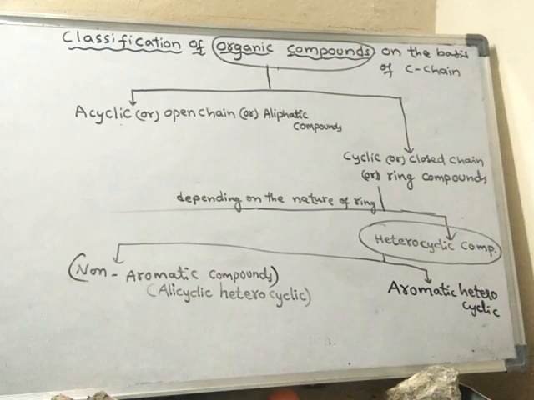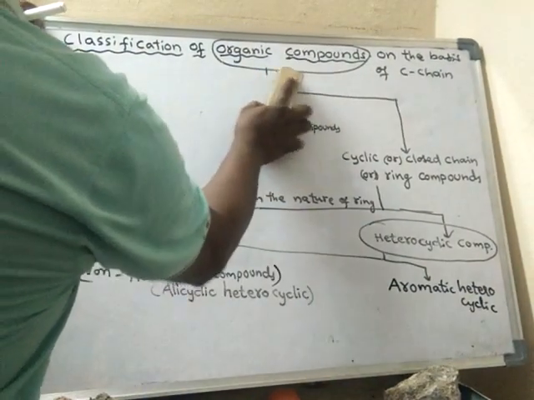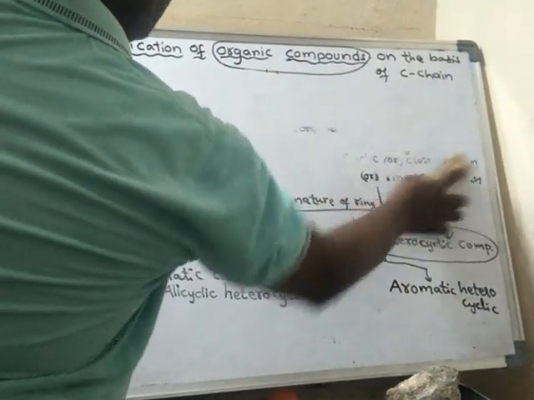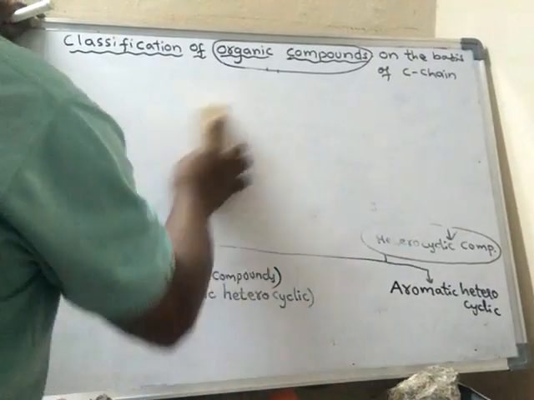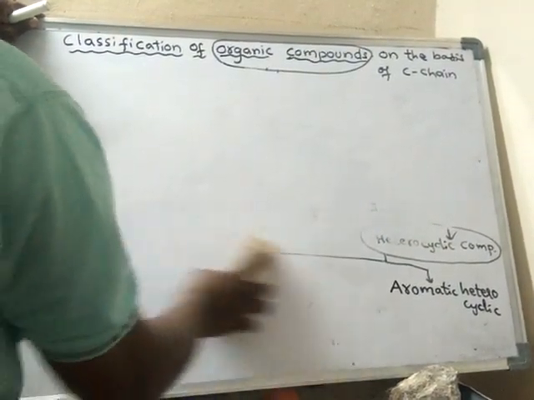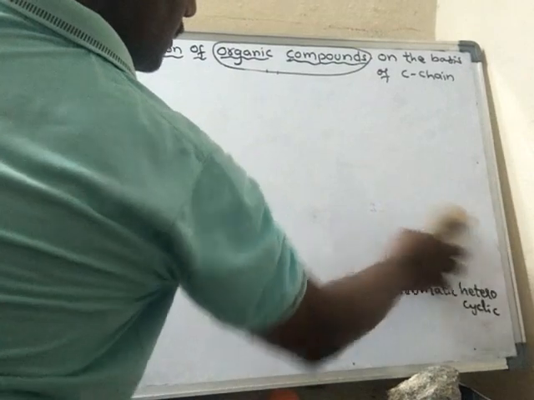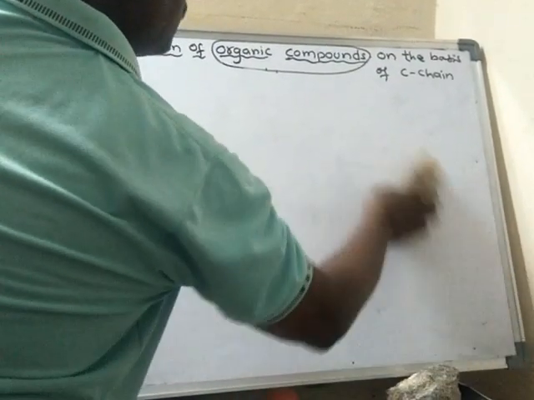We will learn all these things in depth. So we'll be learning one by one from the beginning, starting from aliphatic or open chain hydrocarbons.